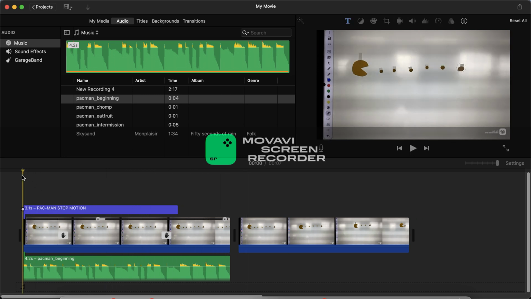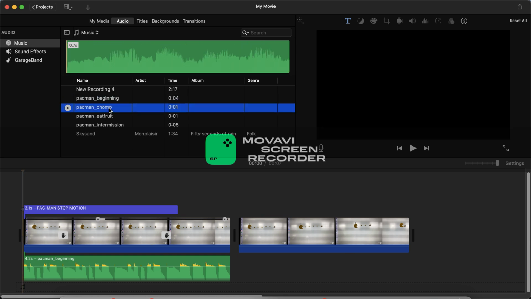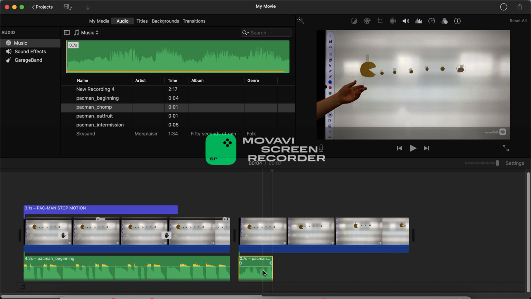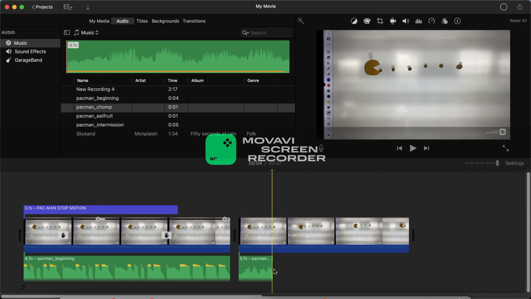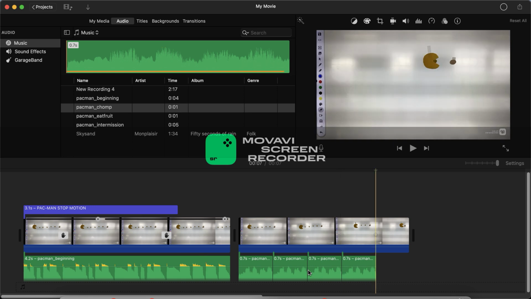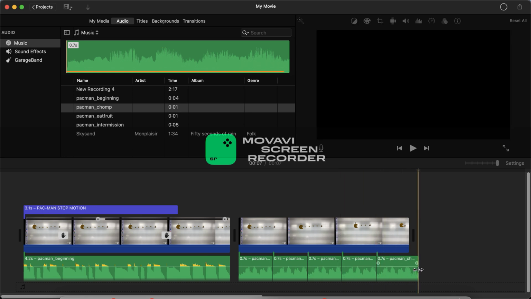Right, so there's the beginning. Now I want to add the chomp sounds once it starts chomping. So the chomp goes there. The chomp sound I downloaded is really short, so I have to add some copy and paste to the end here.